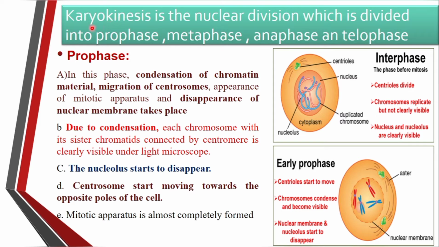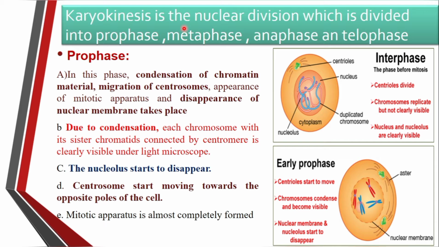First one is karyokinesis, and the second one is cytokinesis. Karyokinesis is the first type. What is meant by karyo? Karyo is called the nucleus, and kinesis is called division. Means in karyokinesis, there is division of the nucleus. The second one is cytokinesis. Cyto is cytoplasm, and kinesis means division. Means in the second type of mitosis, there is division of the cytoplasm.